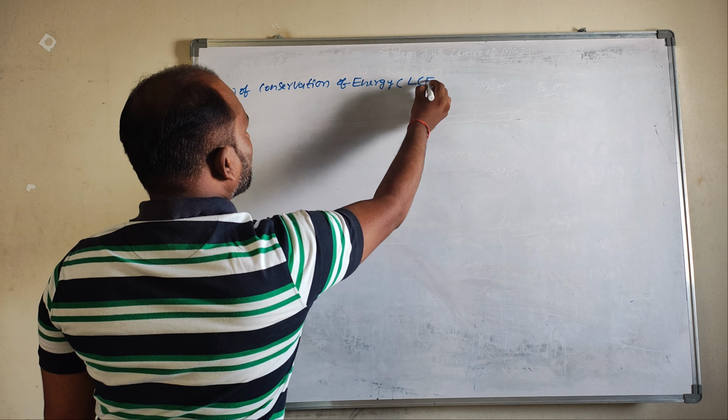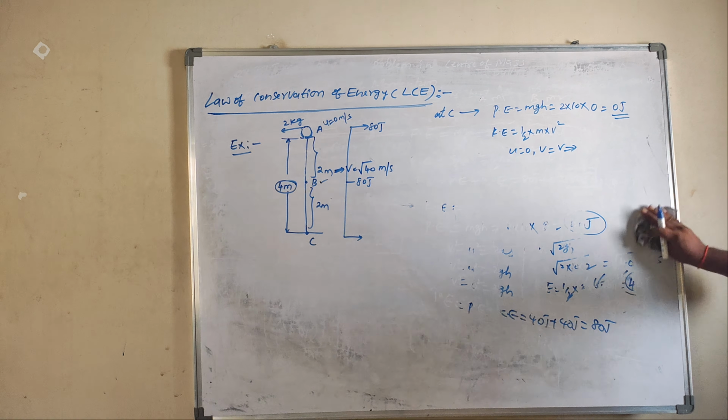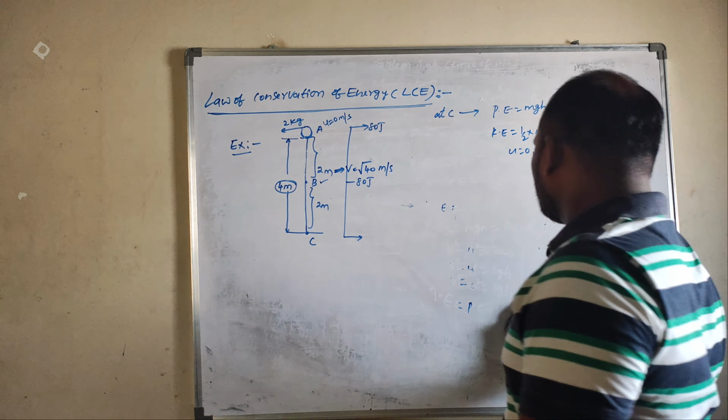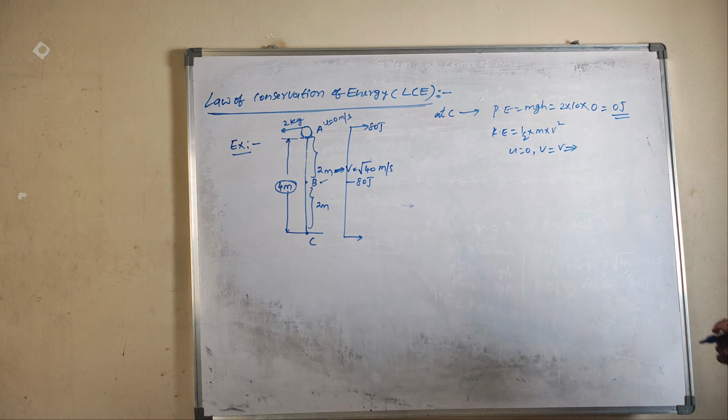So let's see, guys, on KE, K is equal to half mv squared. So what is the formula for V? Once again, what is the formula for V? Here the initial velocity is 0. I want to calculate V. So what is the formula here? Once again the same formula: V squared minus U squared is equal to 2GH.